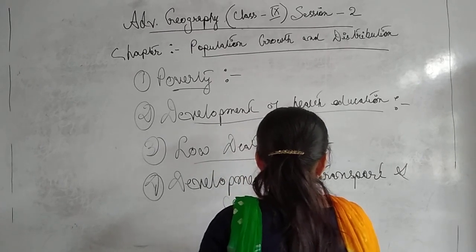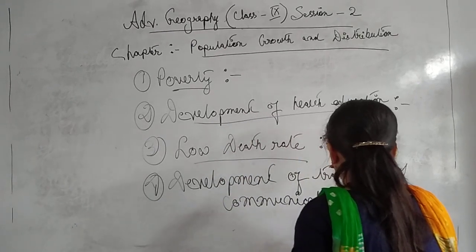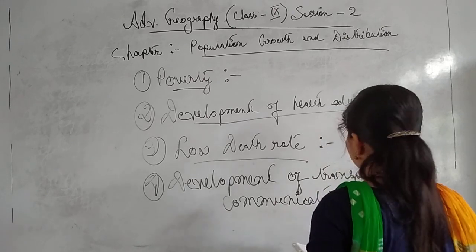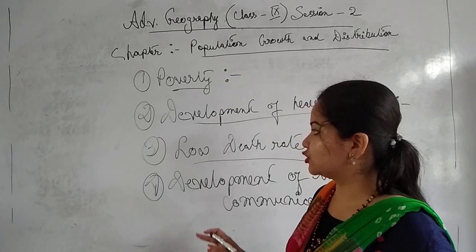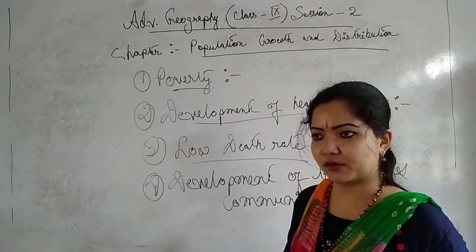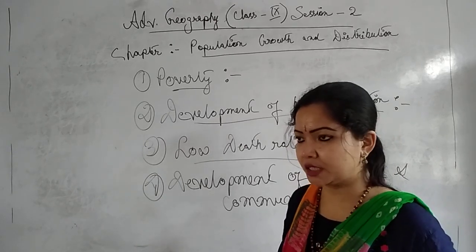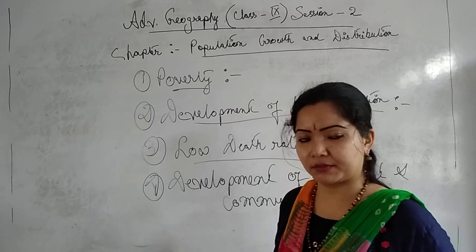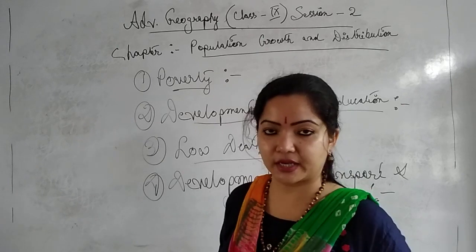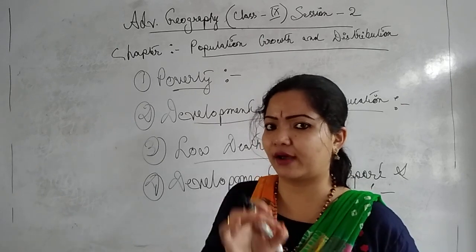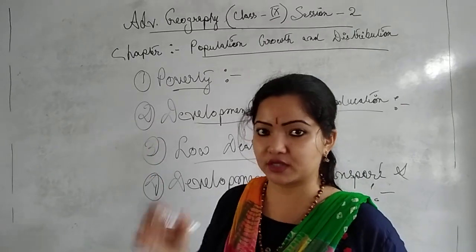Note it down in your copies, as I am saying repeatedly, these points are very important. In geography, if you write point-wise, you will get full marks, whether it is a school exam, board exam, or any competitive exam. The main key point is that you have to write point-wise.